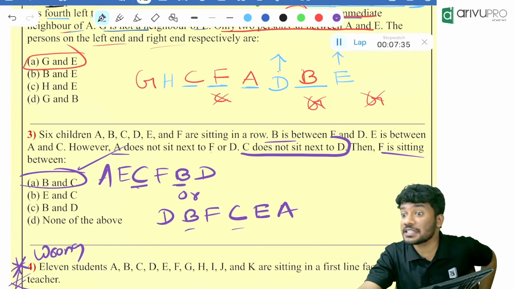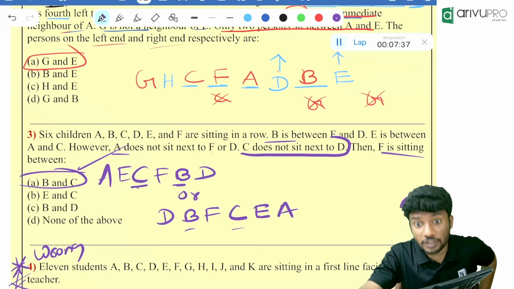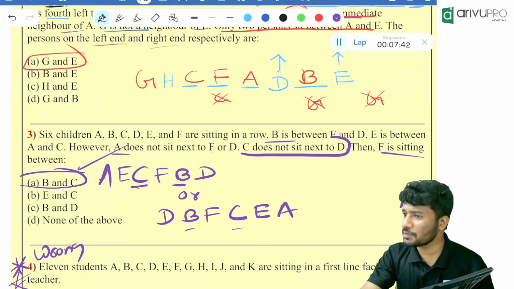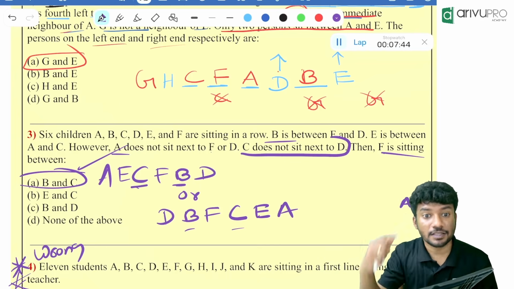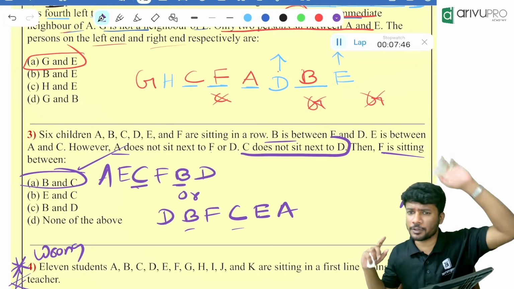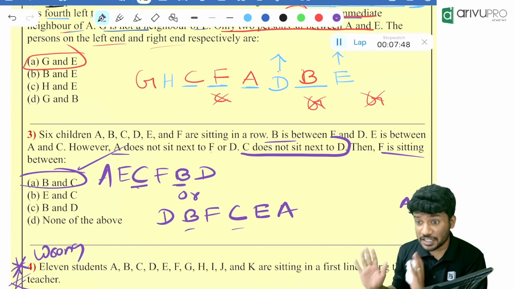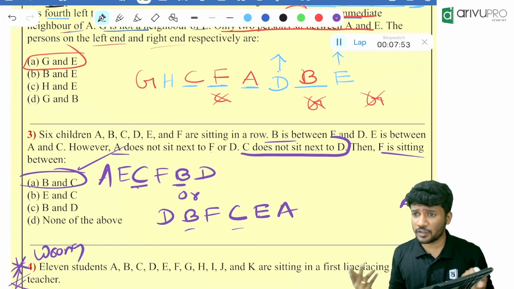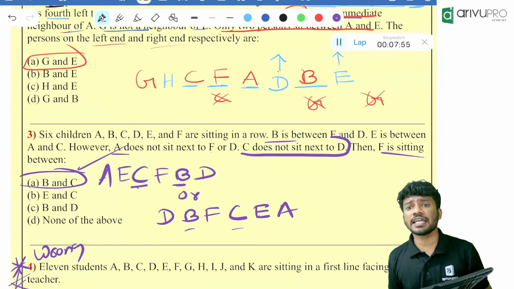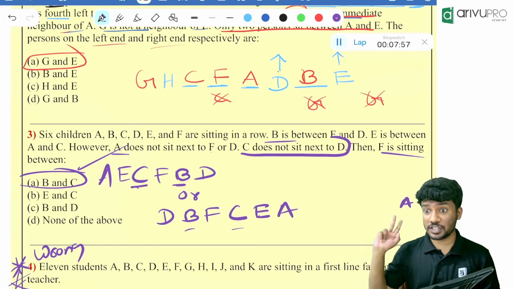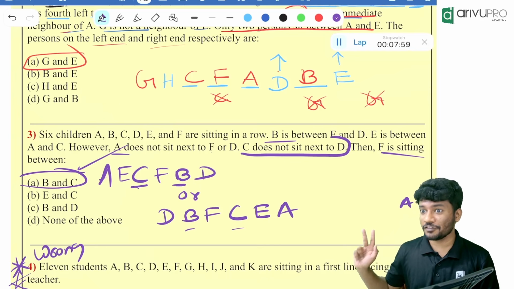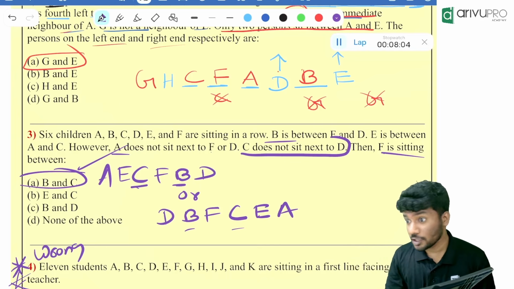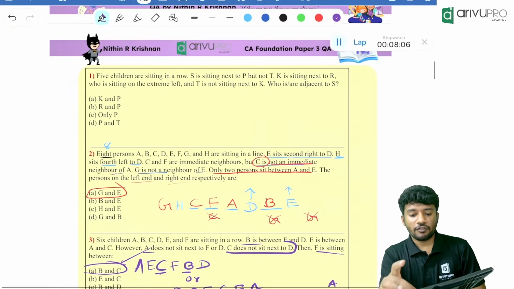But if they mention left of A, left of B and all, you need to definitely draw what? 2 or 3 pictures according to the demand of the question. Keep it in your mind. It might help you or it might pop up during the time of exam. Even if it doesn't pop up, will you get the answer? Yes. Even if you draw 2 pictures, will you get the answer? Yes. You are definitely getting an answer. Drawing 2 pictures is a confirmation. We are confirming the answer no matter what. This is the answer. That is the confirmation. Drawing 2 pictures.